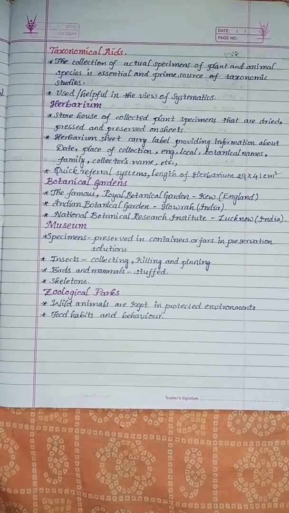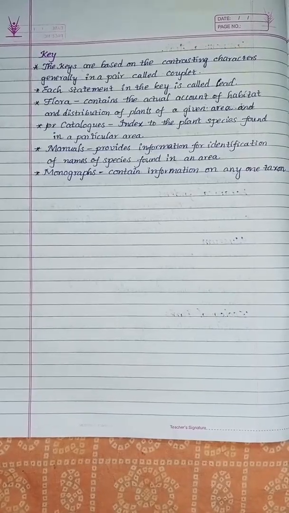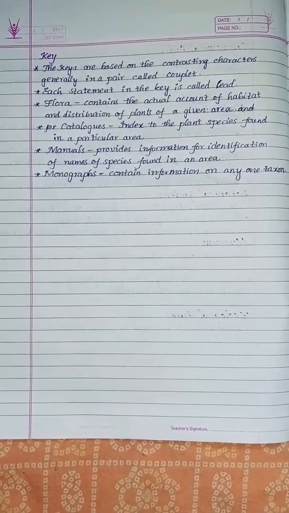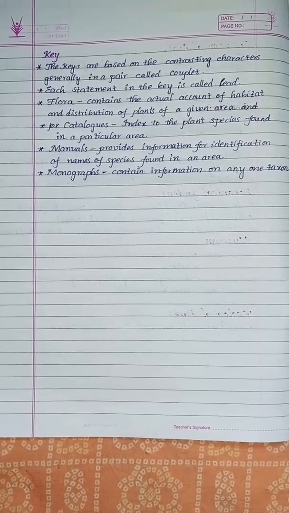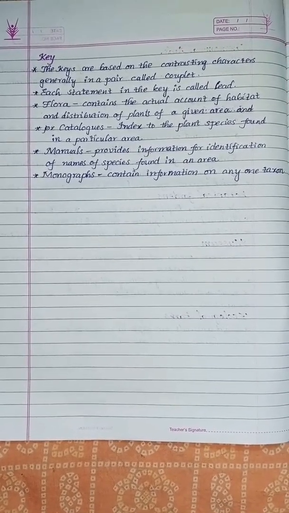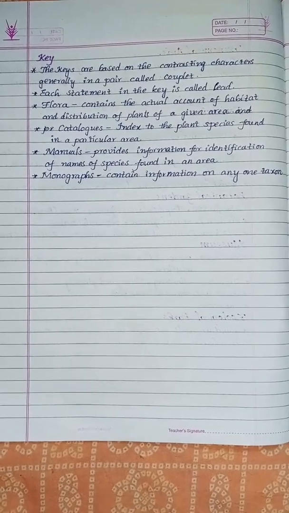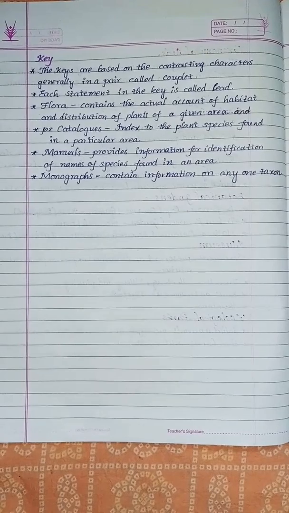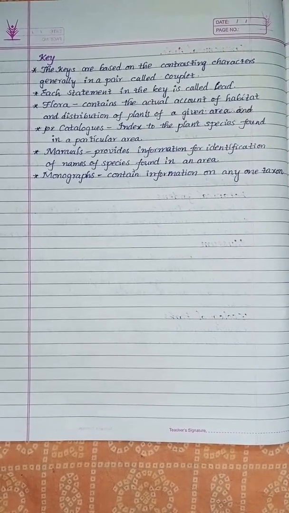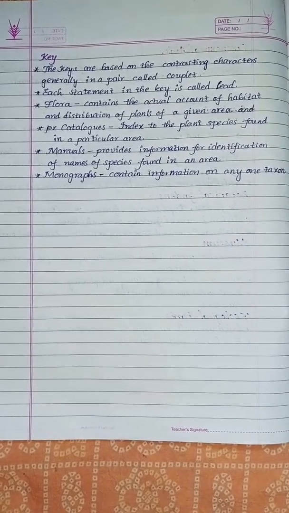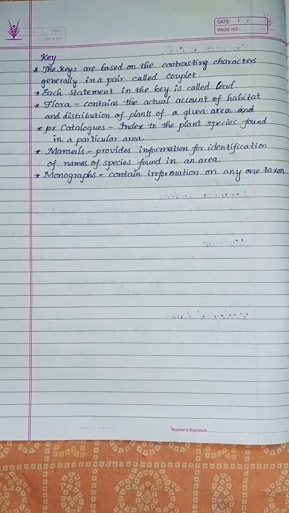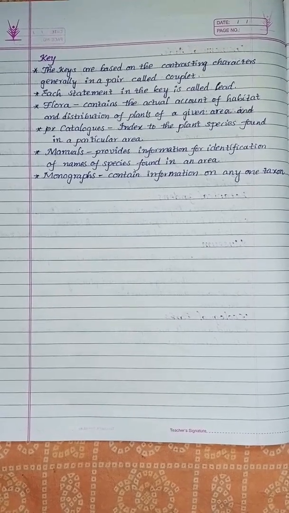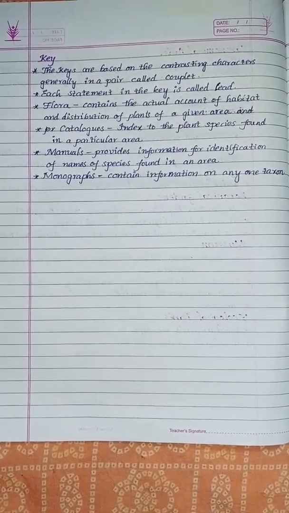The next taxonomical aid is key. The keys are based on contrasting characters, generally in a pair called couplet. Each statement in the key is called a lead. Flora contains the actual account of habitat and distribution of plants of a given area. That is, they contain an account of the habitat where the plants live, and the distribution of plants in a particular area.